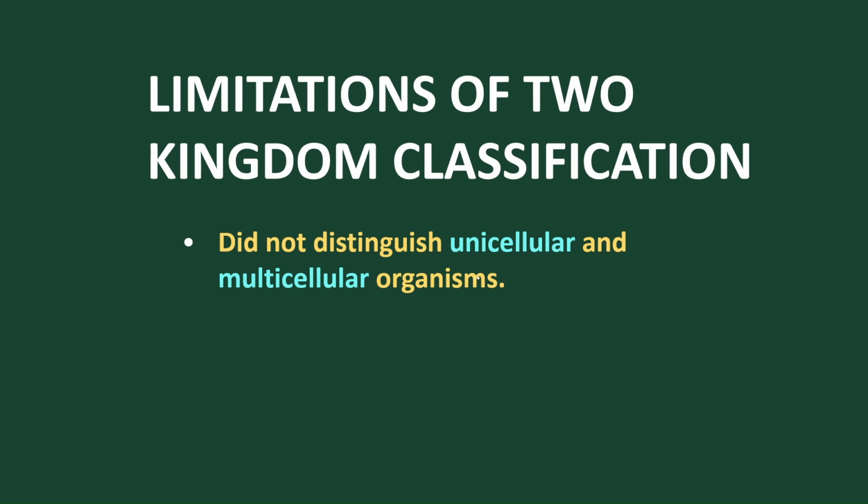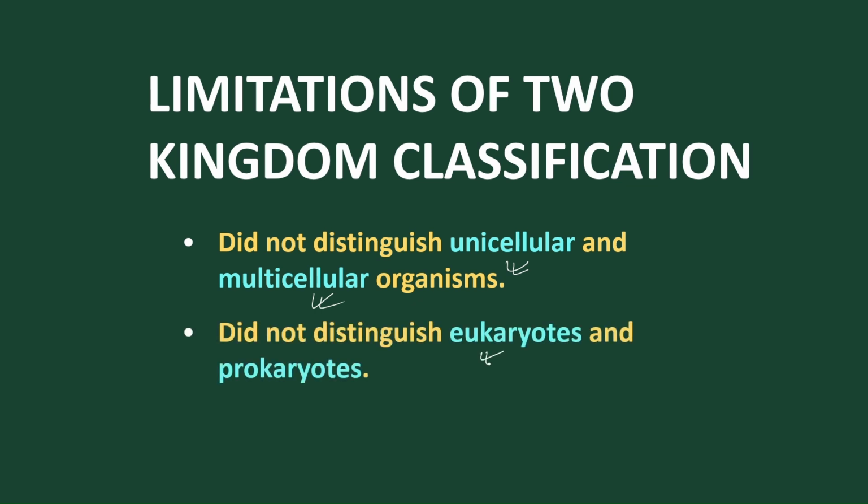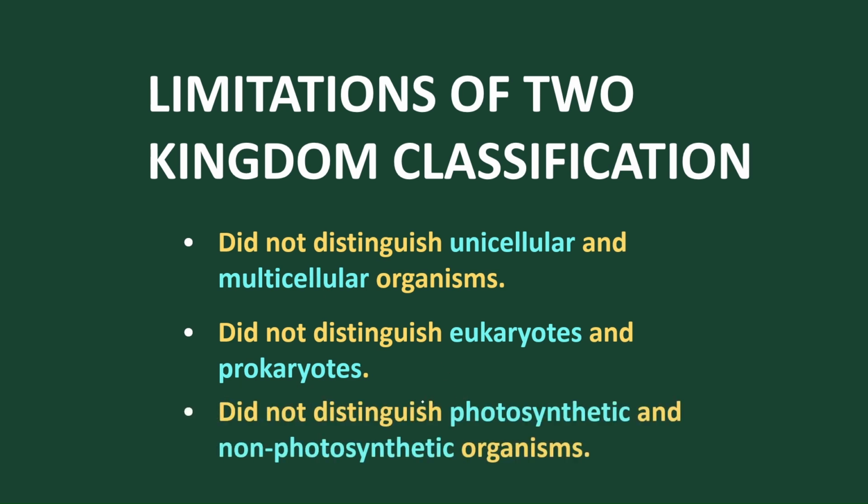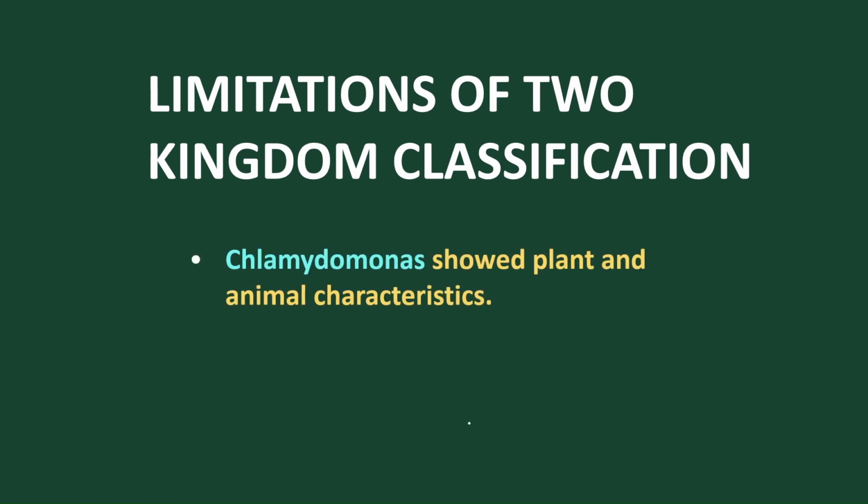Carolus Linnaeus was unable to differentiate unicellular and multicellular organisms. He was also unable to differentiate prokaryotes and eukaryotes. As we know, prokaryotes, pro meaning primitive, have no nuclear membrane, while eukaryotes have a nuclear membrane and membrane-bound organelles. He was also unable to differentiate photosynthetic organisms, which can prepare food, from non-photosynthetic organisms.